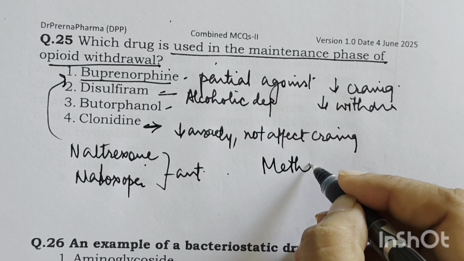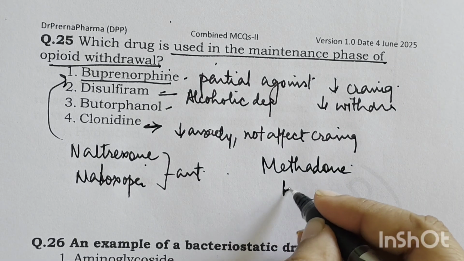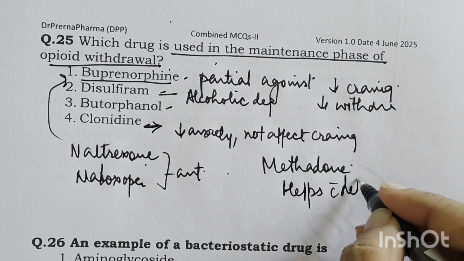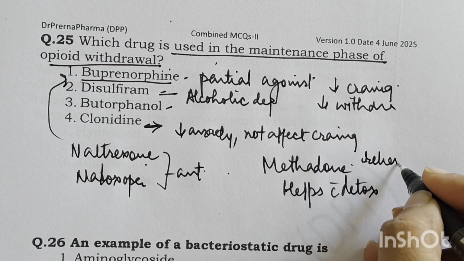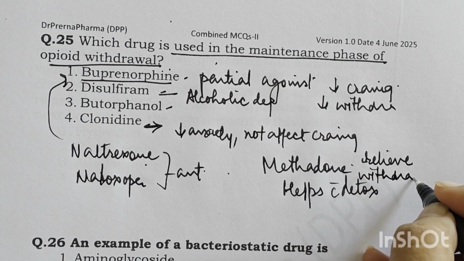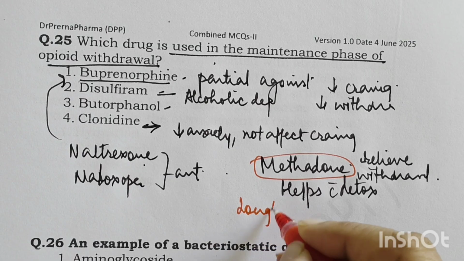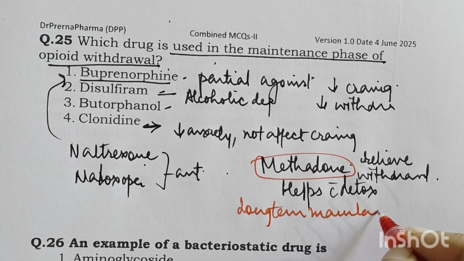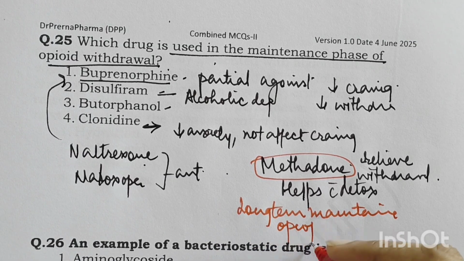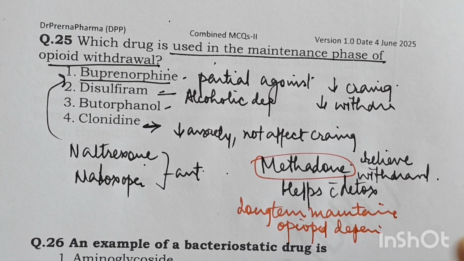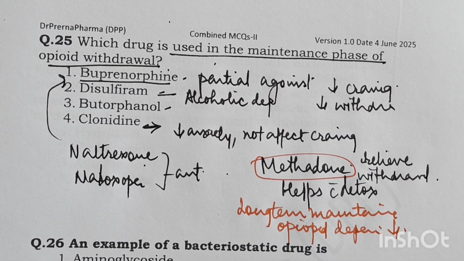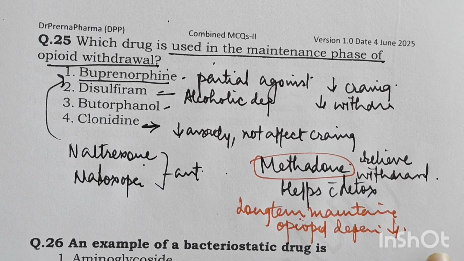Another drug is methadone. Methadone also helps with detox, that is, it relieves the withdrawal symptoms. So methadone is another drug which can be used. It is also used as a long-term maintenance medication for opioid dependence. After a period of maintenance, the dose may be reduced over a period of time, and this helps in the withdrawal of opioids.